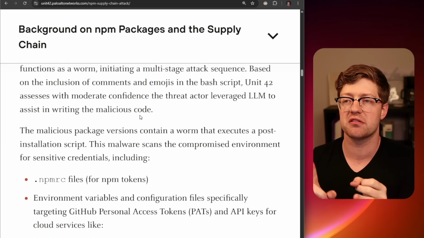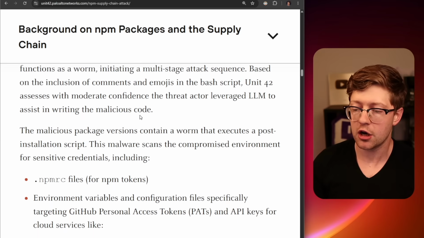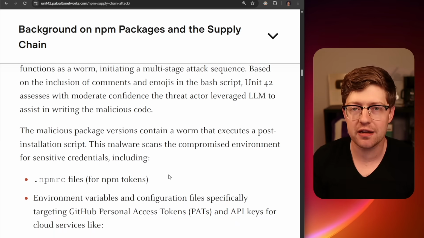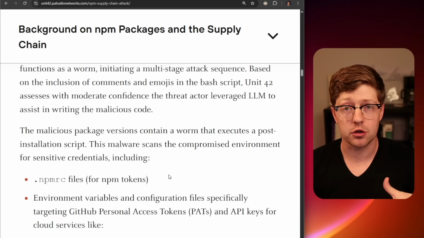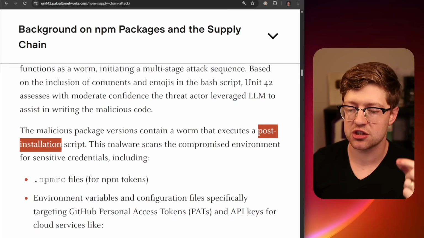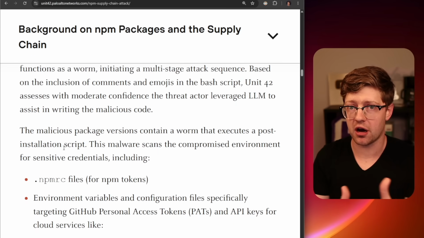You have JavaScript is like this, Go is like this, Python's like this, and it makes life for a developer a lot easier. Well, a lot of these packages, unfortunately, they have to do something that's like native on the computer. They maybe have to have some kind of way to build something after it runs. How do you do this? Well, in the NPM ecosystem, we have this thing called a post installation script, which literally is just a shell script that runs on your computer. Sounds pretty good, not a big deal.